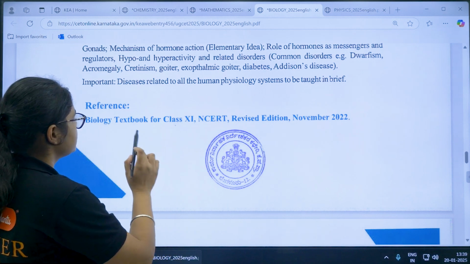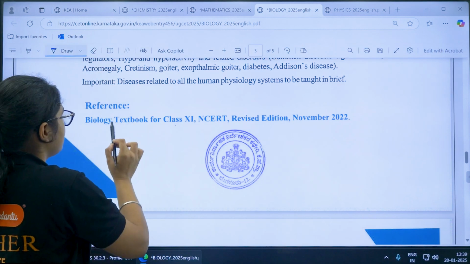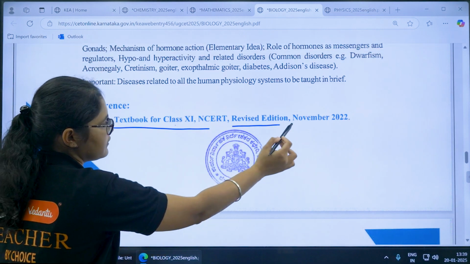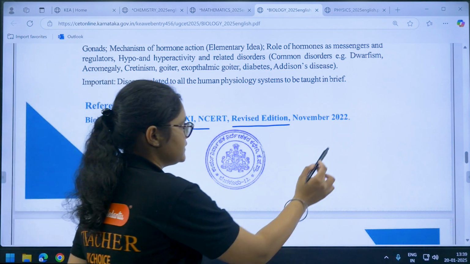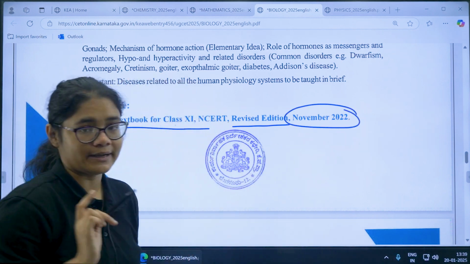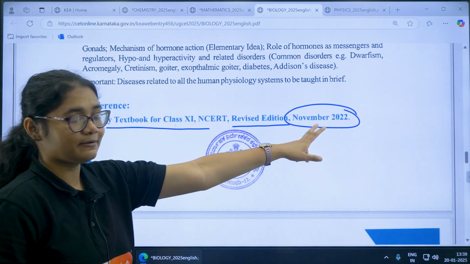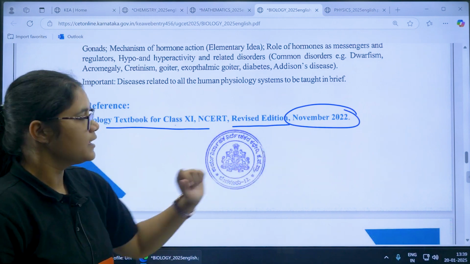16 excretory products and their elimination, 17 locomotion and movement, 18 neural coordination and control, 19 chemical coordination and integration. Okay, so the reference book again here is the biology textbook for class 11, revised edition. And here the edition is also given, November 2022. The November 2022 edition should be there.